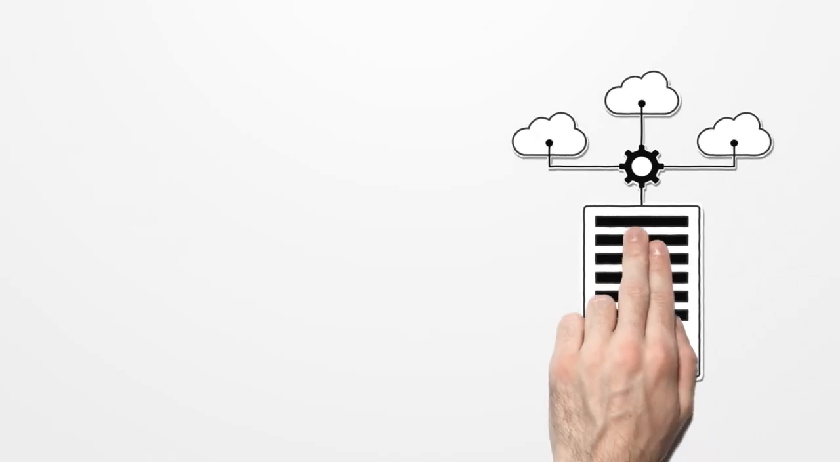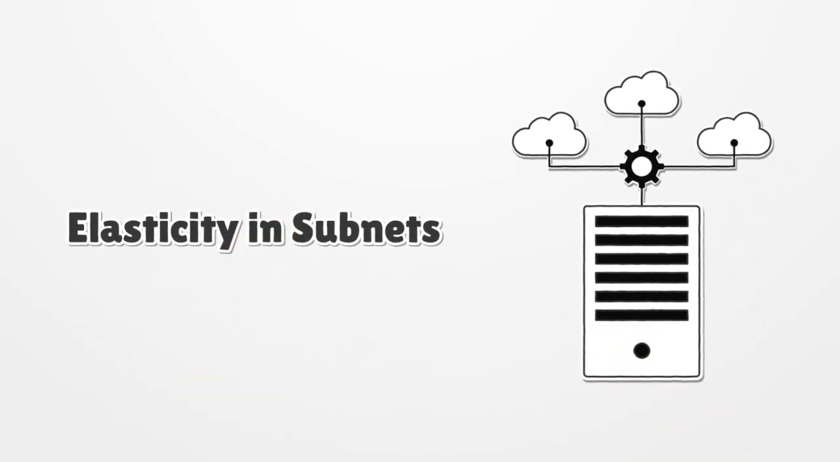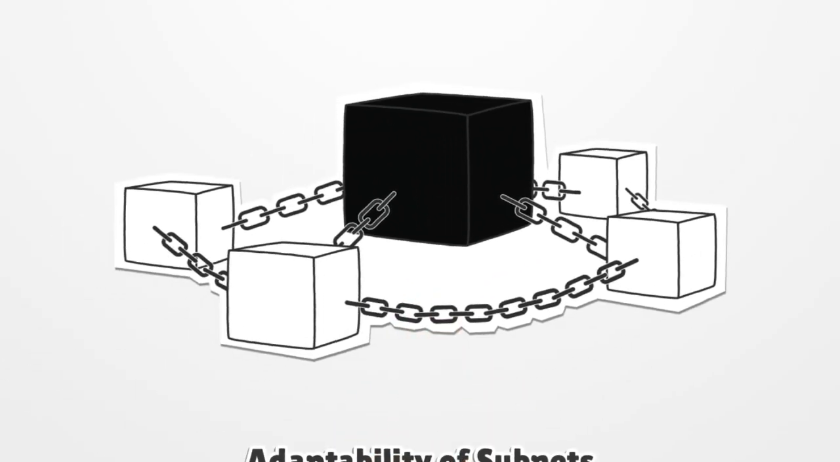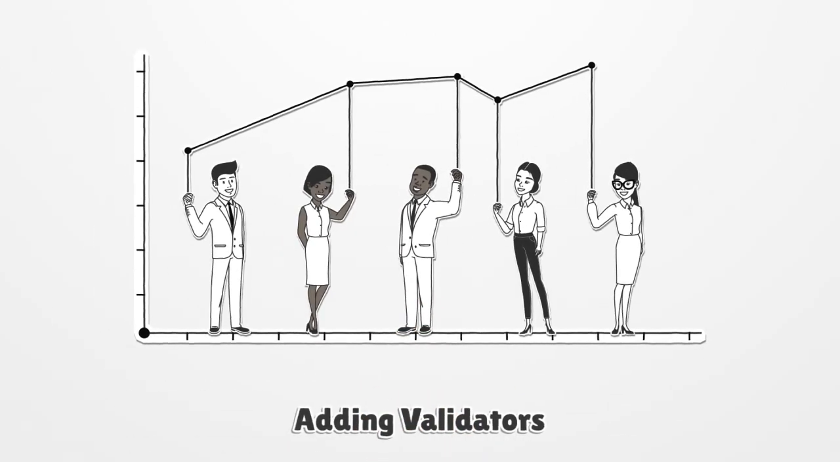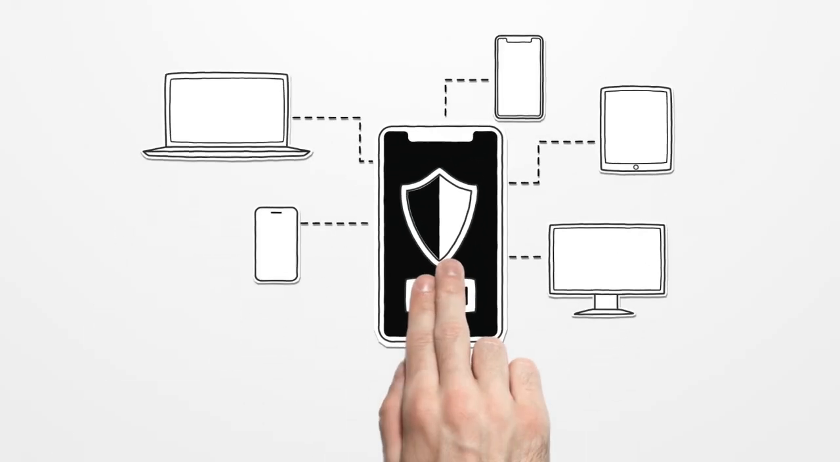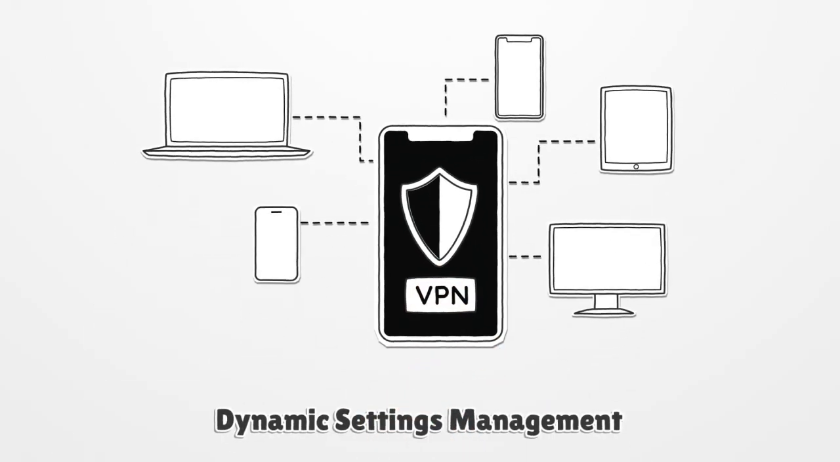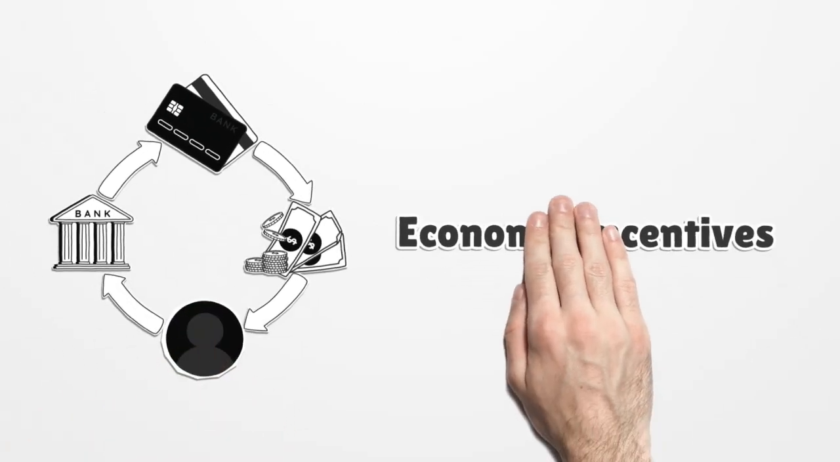Elasticity refers to a subnet's ability to adapt to changing conditions. Unlike traditional blockchains, subnets can modify configuration and resource allocation as they evolve. When activity increases, validators can be added. When priorities shift, settings can change without disrupting other networks. This adaptability ensures stable performance across a wide range of workloads.